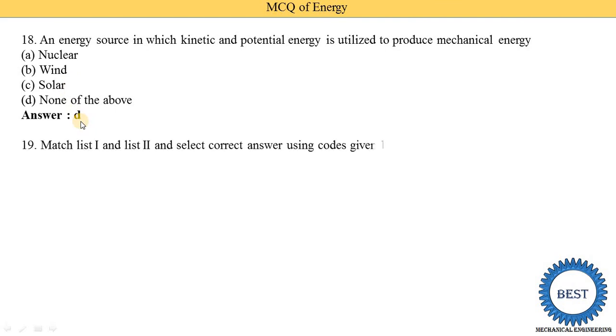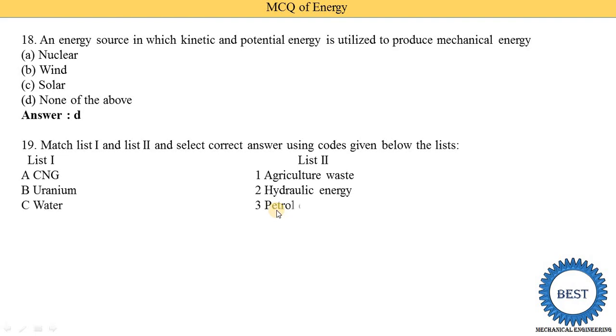Match list 1 and list 2 and select the correct answer using the codes given below. On the left side is list 1, on the right side list 2. We need to match the correct items. List 1 has CNG, uranium, water, and biofuel. CNG is used in a petrol engine, so for A, option 3 is correct.